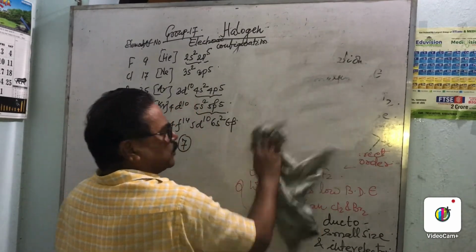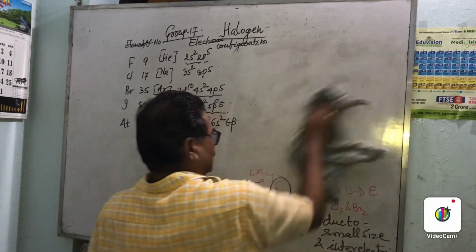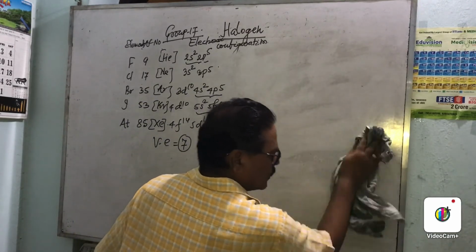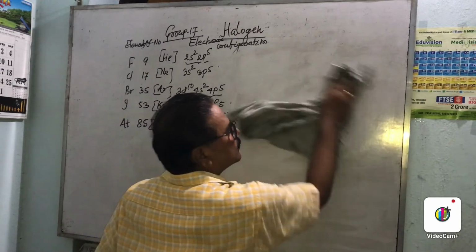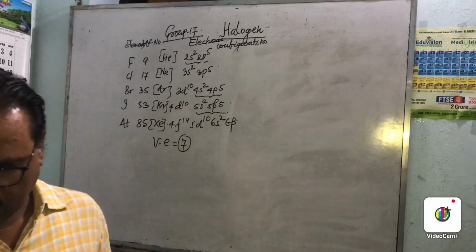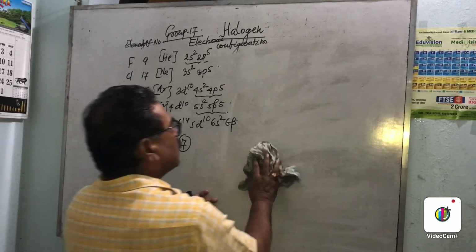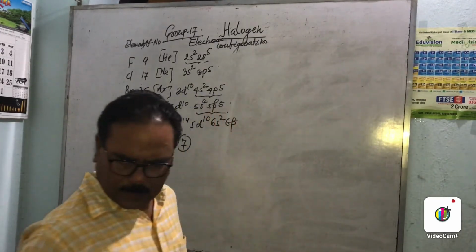So the next point is oxidation state. देखिए, this is oxidation state. Simple.